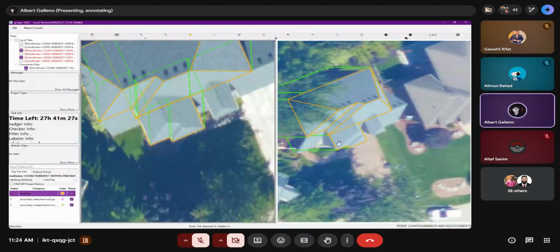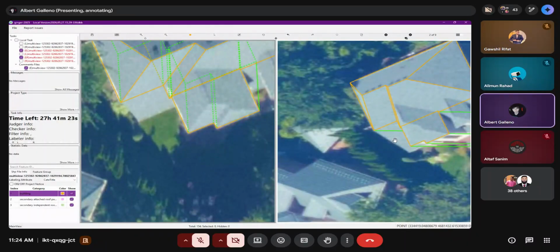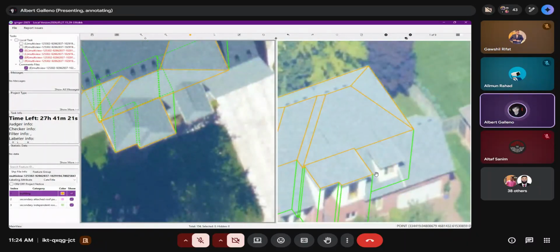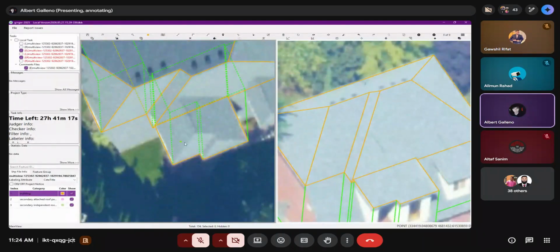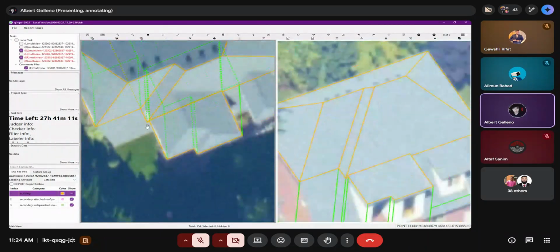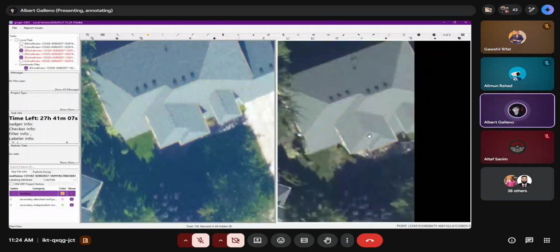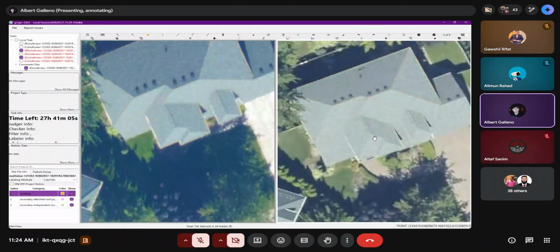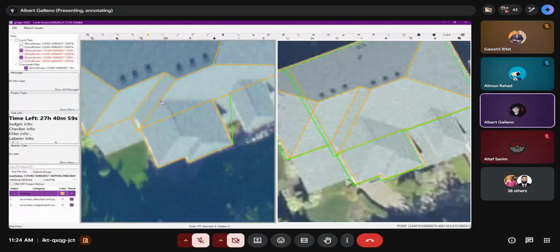So let's keep checking. I think this one is good. I think this one is good also. Yeah. I think this one we can adjust a little. Let's see. Oh no. I think this one's good already. Now, next. We need to locate our next roof ridge, which is this one. Okay? This one. So 9.